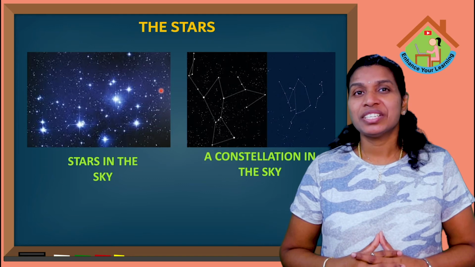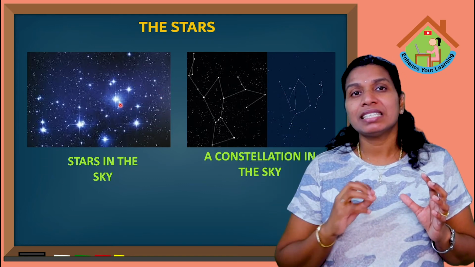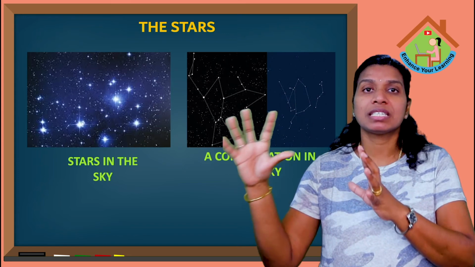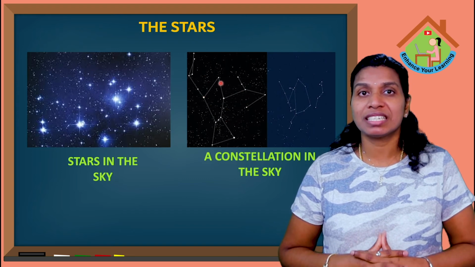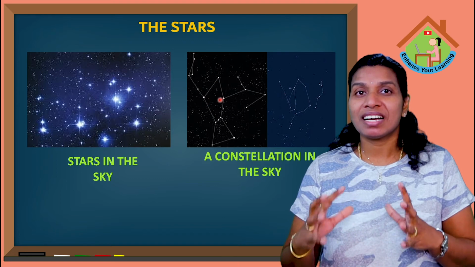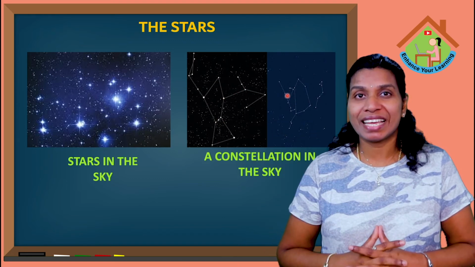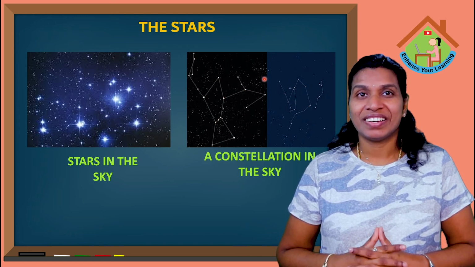Okay, kids? These stars sometimes appear as single stars. Sometimes you can see a group of stars in one place. So what do you mean by constellation, kids? Constellation means a group of stars that makes patterns in the sky. They are called constellations. Okay, kids?